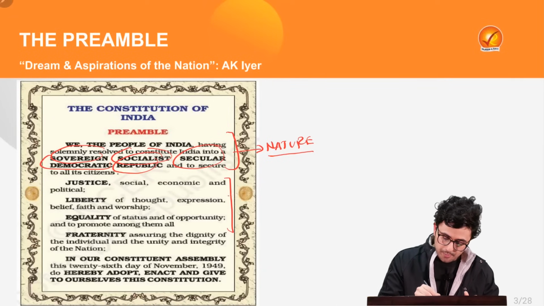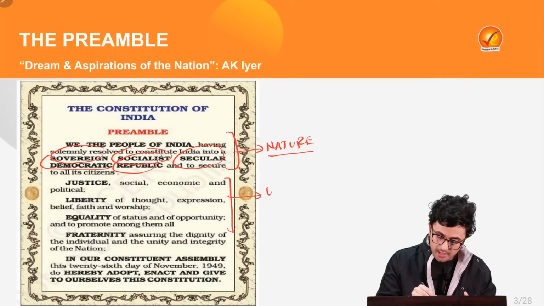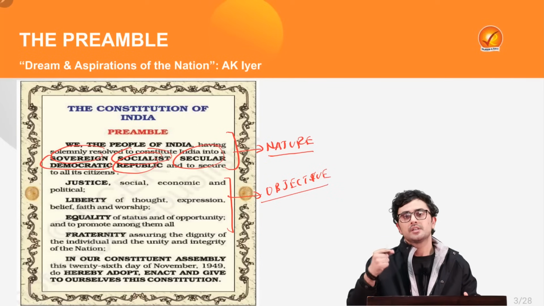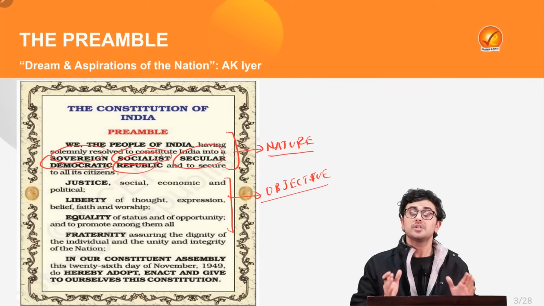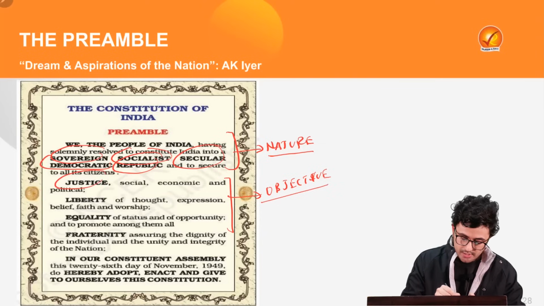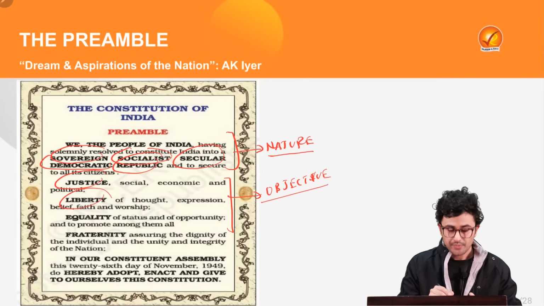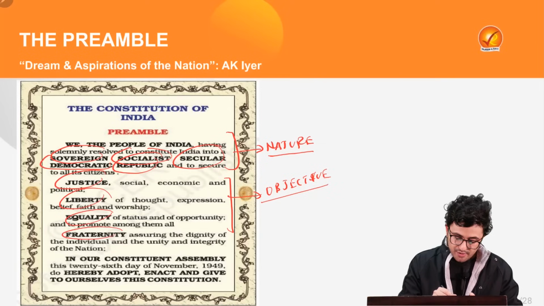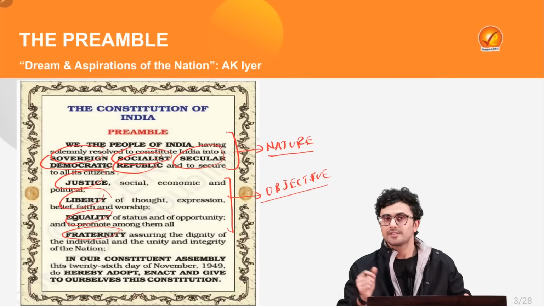Also, the preamble describes the objective of the Constitution, which implies that the Constitution shall ensure justice, liberty, equality and fraternity to its citizens.